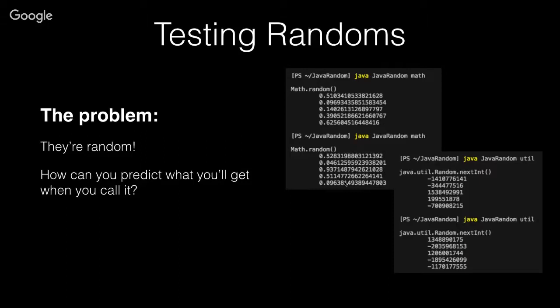There's another random class available to us in the Java library, and that's the java.util.Random class. And it's a very powerful class, but it also suffers from the same problem. Every time you call it, you get a different number. And every time you call it again, you get more different numbers. So how am I going to test that if I can never predict what the number is going to be? How do I know how to test the return values of my functions that are based on random numbers?